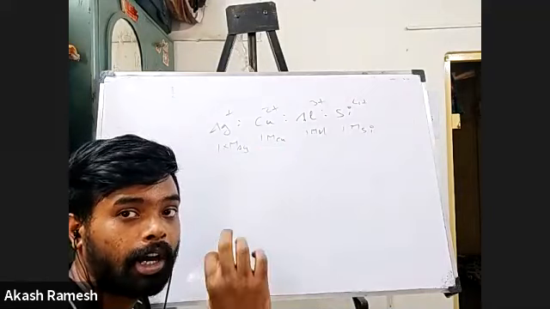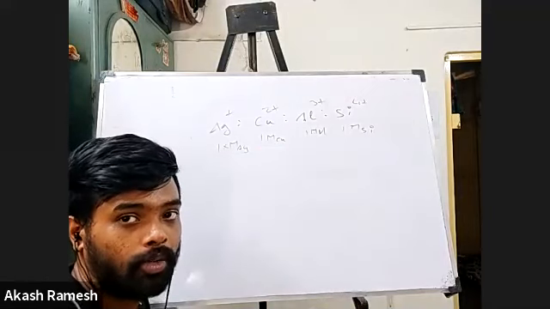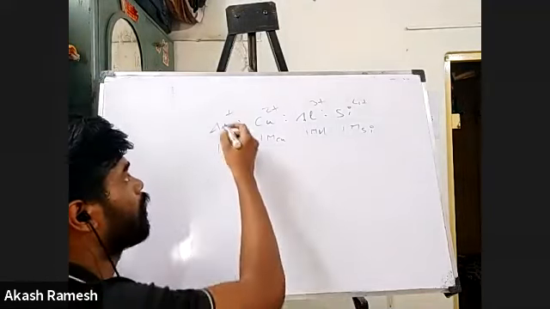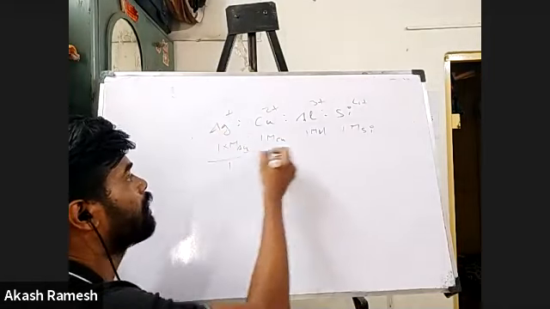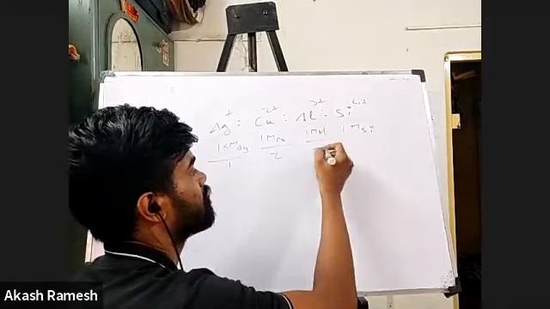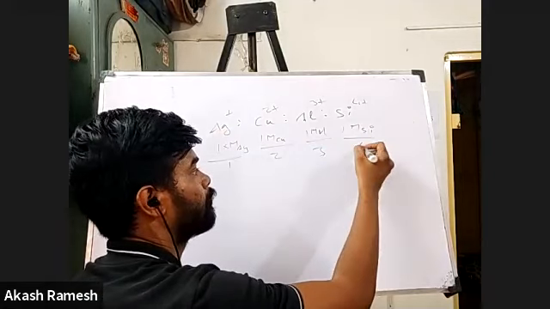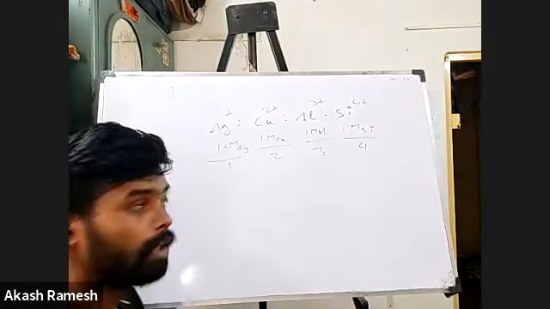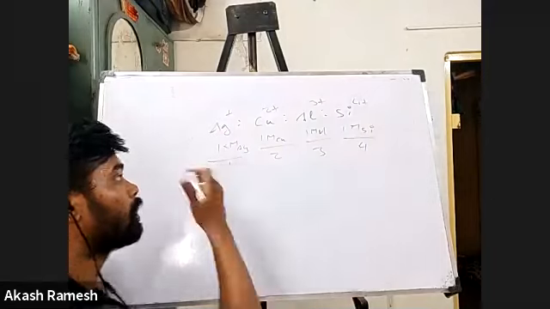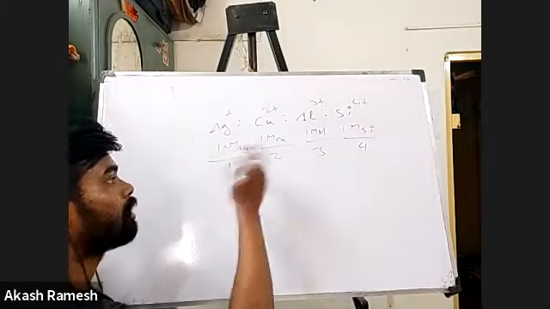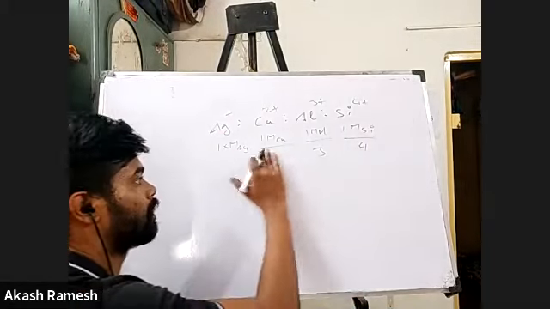This is the mass of copper, mass of aluminium, mass of silicon, right? Now if I want to convert them into equivalent mass, what will I do? Just divide by the charge. So molecular mass divided by 1, here it is divided by 2, here it is divided by 3, here it is divided by 4. Now these are all the equivalent masses. Wait, first I'll do it properly.